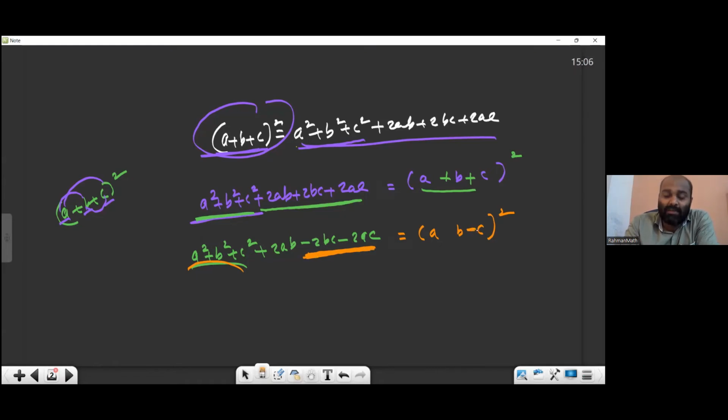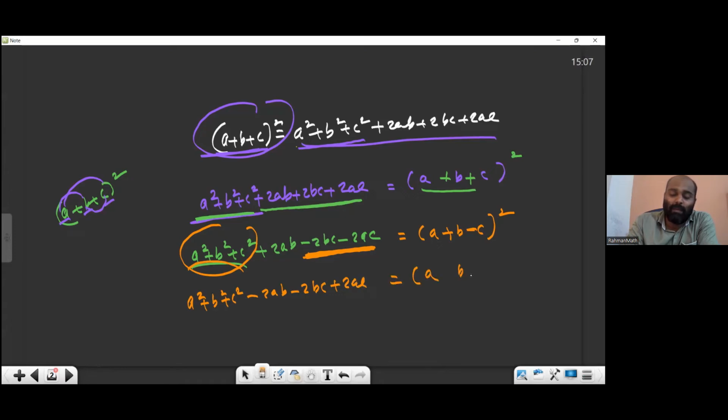So c will be negative, and all other things are plus. Here nothing will become negative because it's a square, and the square of a number is always positive.